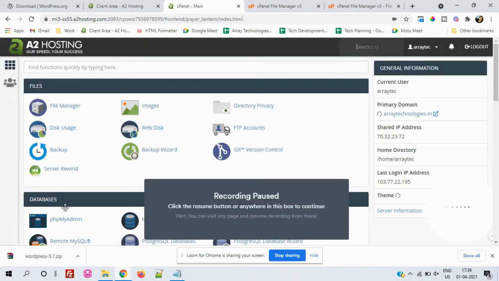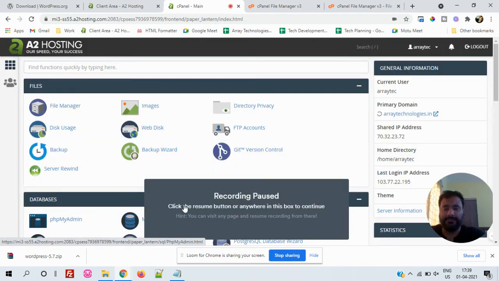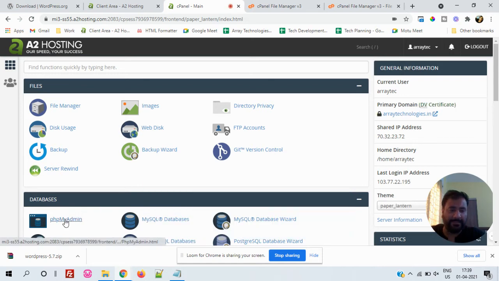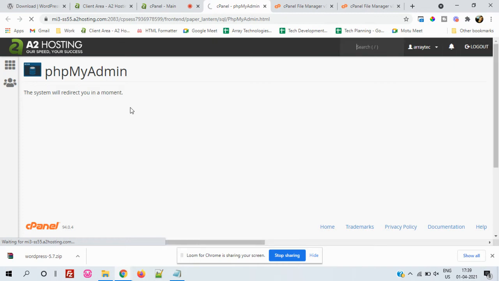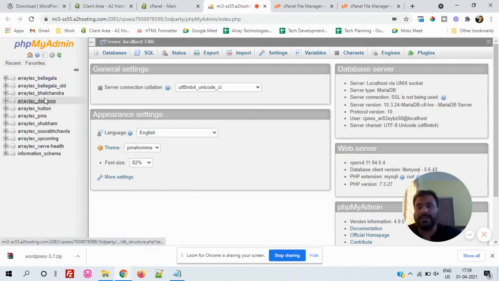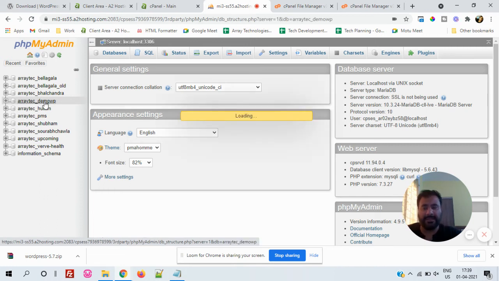After that, you simply have to click on phpMyAdmin. As soon as you click on phpMyAdmin, you will see our database there. So guys, you can see the database is there, and currently the database is blank.